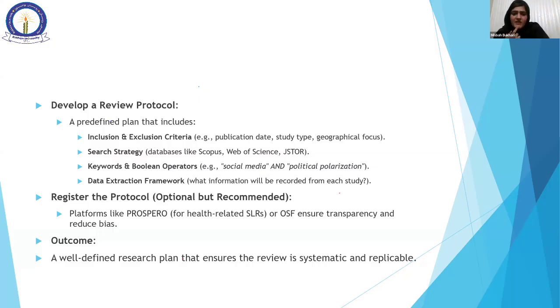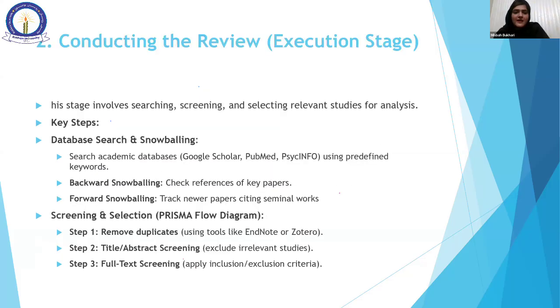Okay. Then we come to the next slide, that is conducting the review. Then the execution stage. Now we have arranged the fact sheets, we have arranged the bibliometric analysis, the databases.